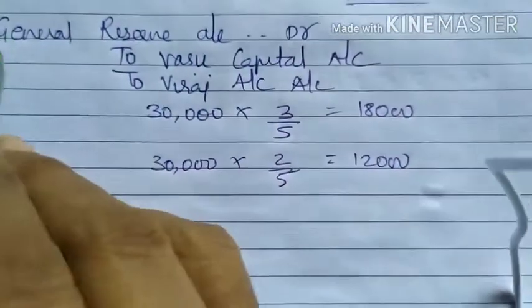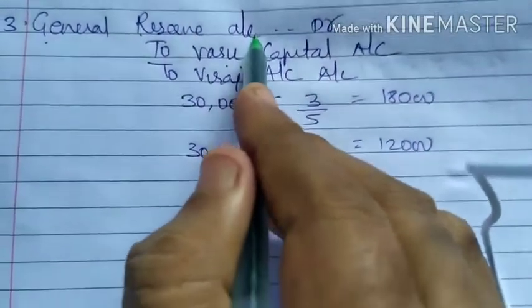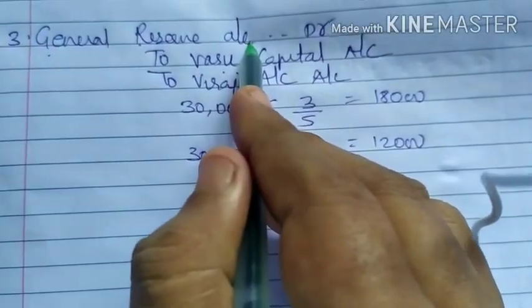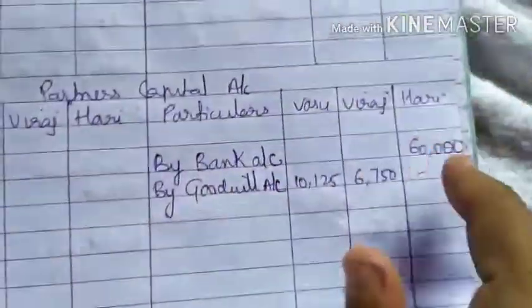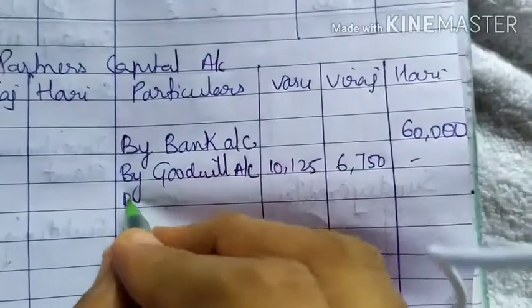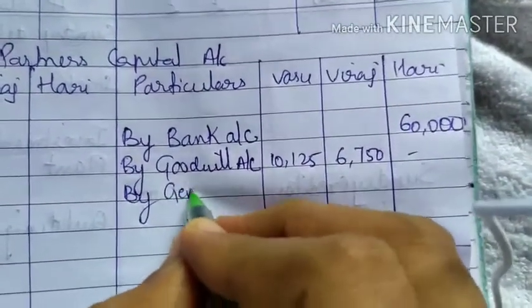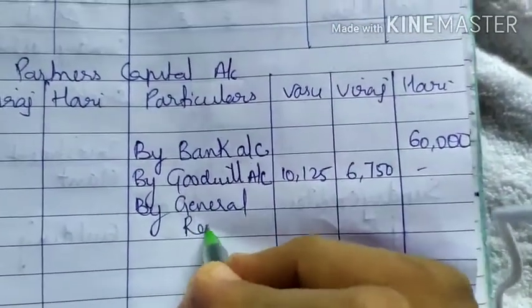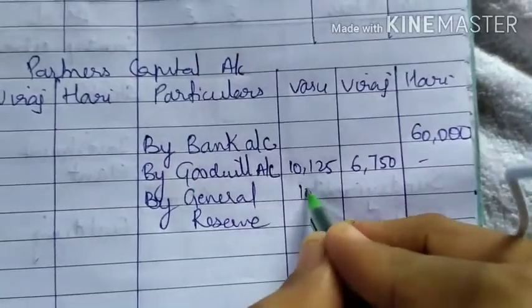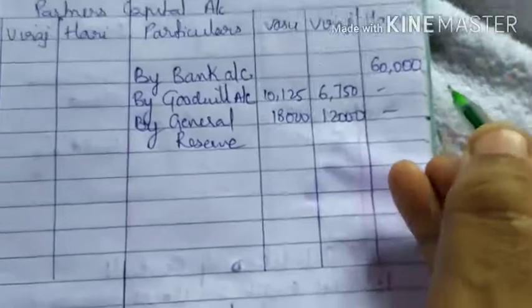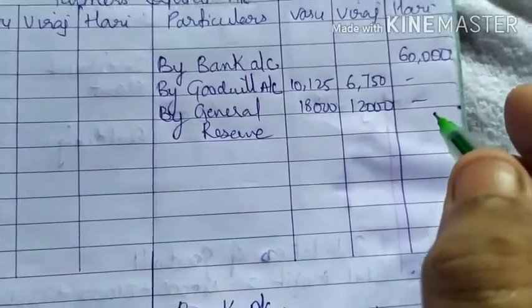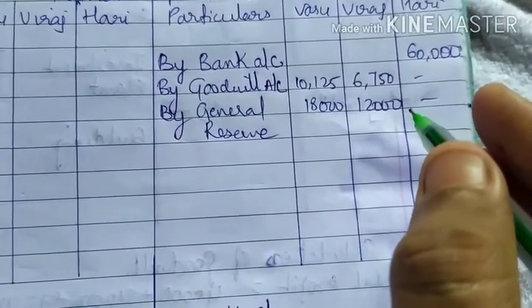So just posting, general reserve account is debited. We have not prepared a general reserve account. We have prepared a partners capital account. So in partners capital account credit side, write by general reserve, which is 18,000 and 12,000.